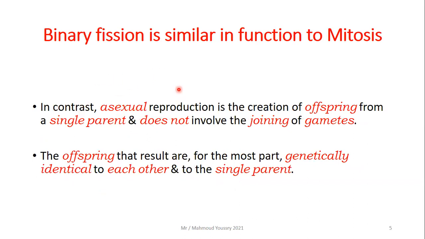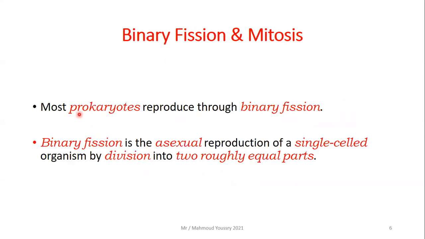In contrast, asexual reproduction is the creation of offspring from a single parent and does not involve the joining of gametes. The offspring that result from asexual reproduction are genetically identical to each other and to the single parent organism that they came from.